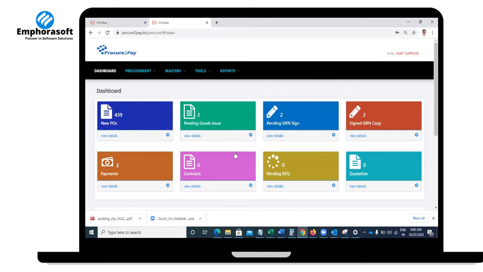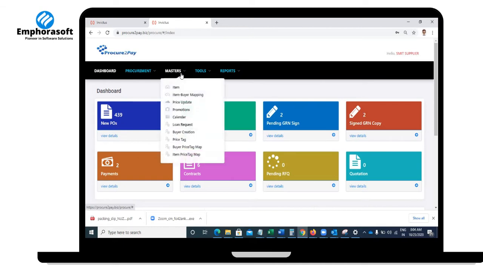Before jumping into the ordering process, I would like to walk you through the basic platform features. Here this is item. In case a supplier wants to create items for everything he is supplying to his customers, that's where the journey starts.